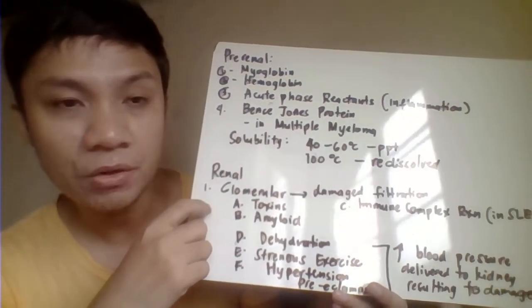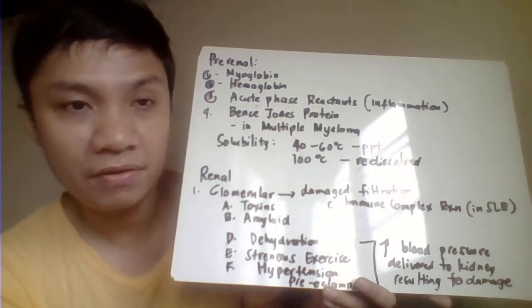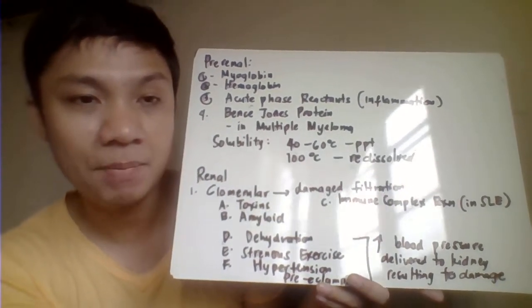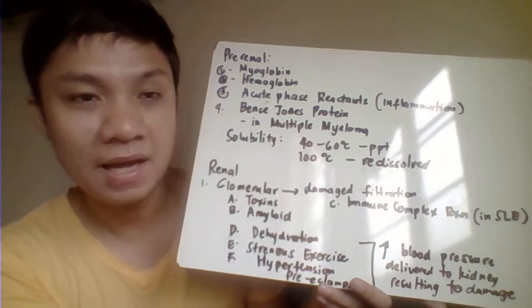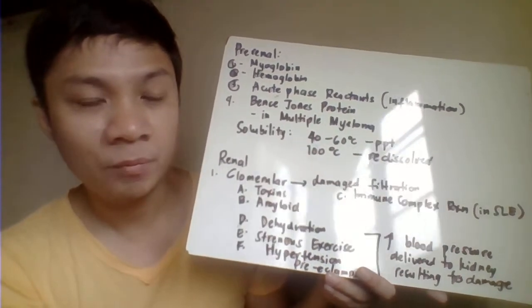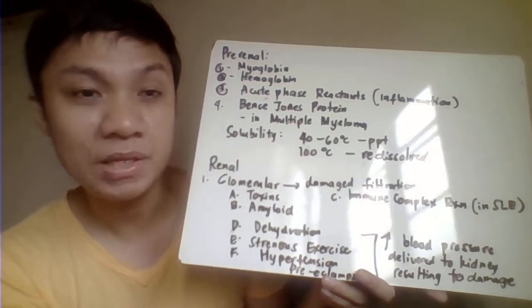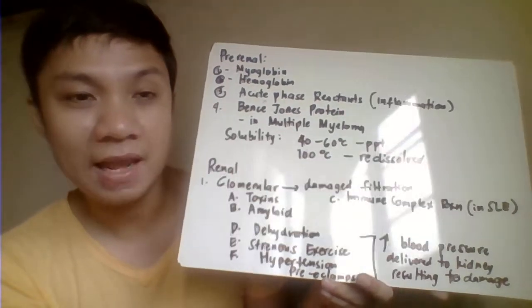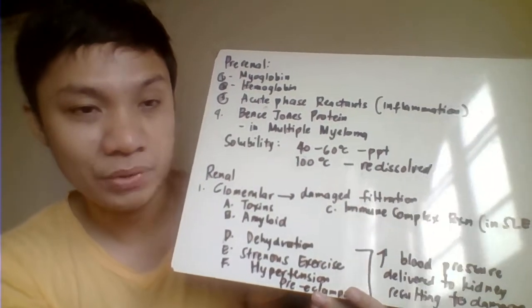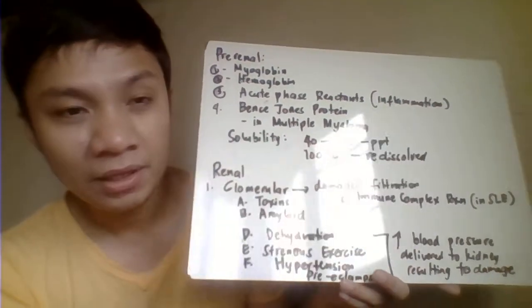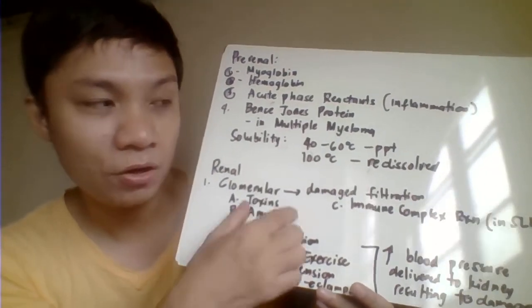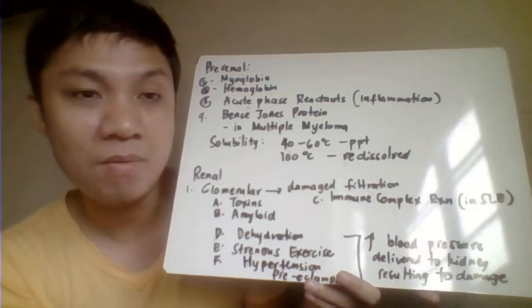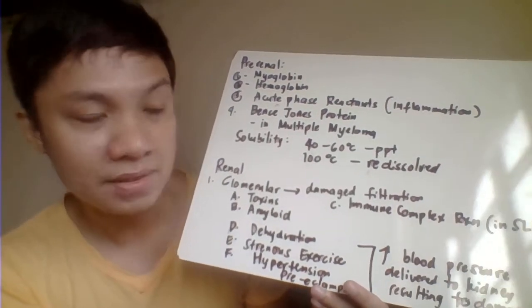Glomerular proteinuria is caused by damage in your filtration. Remember that by nature no proteins should come out in our ultrafiltrate, because our glomerulus will not allow the filtration of proteins. So you get protein related to glomerular damage if there is a problem in your filtration process.